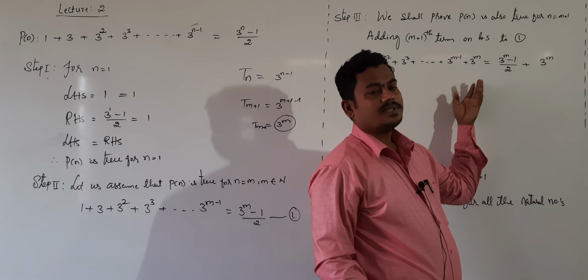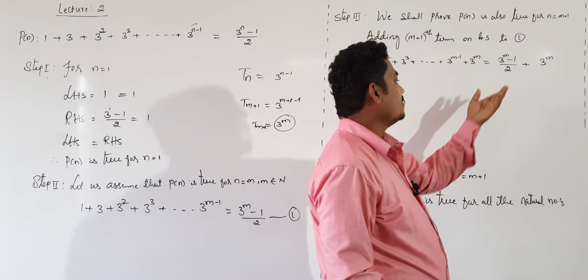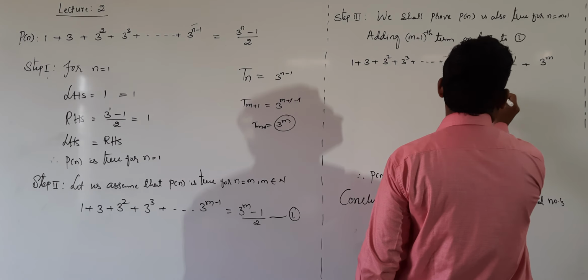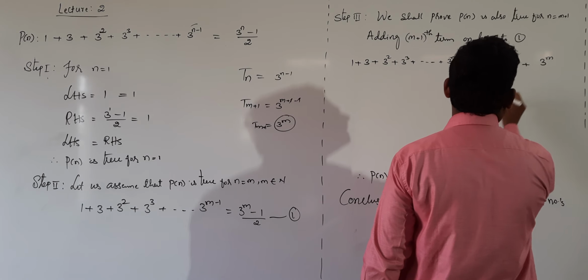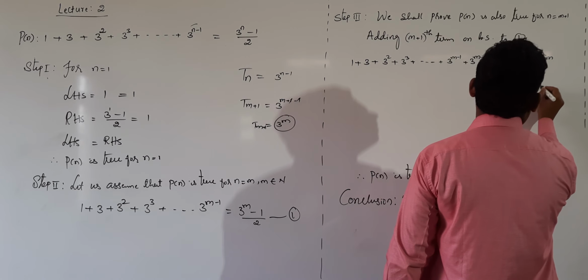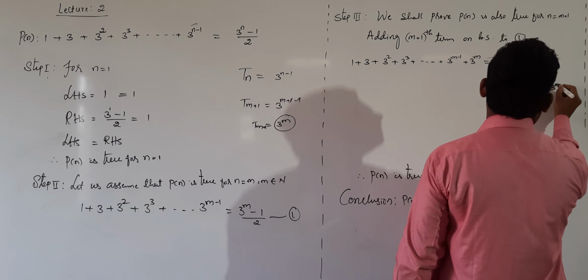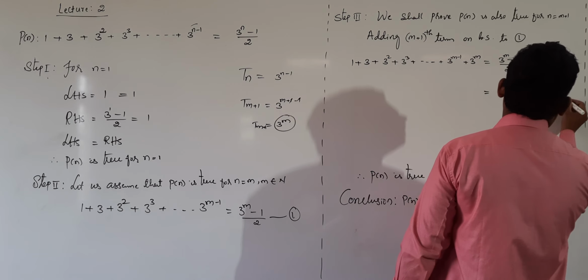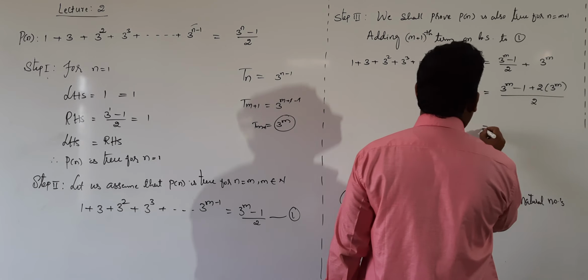In these two terms, there is no common term, so directly taking LCM, it becomes 3 power m minus 1 plus 2 into 3 power m, now whole thing divided by 2.